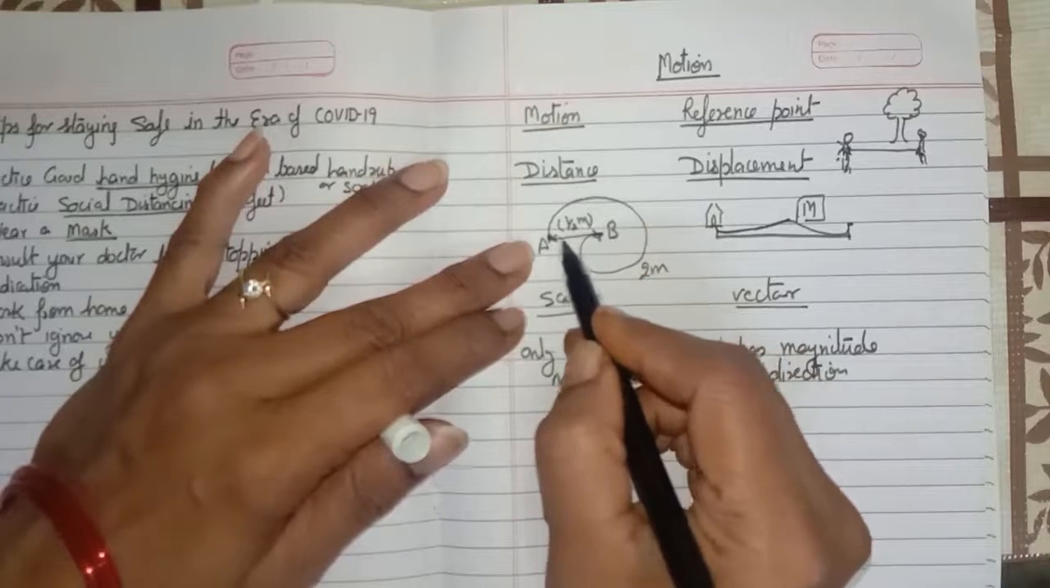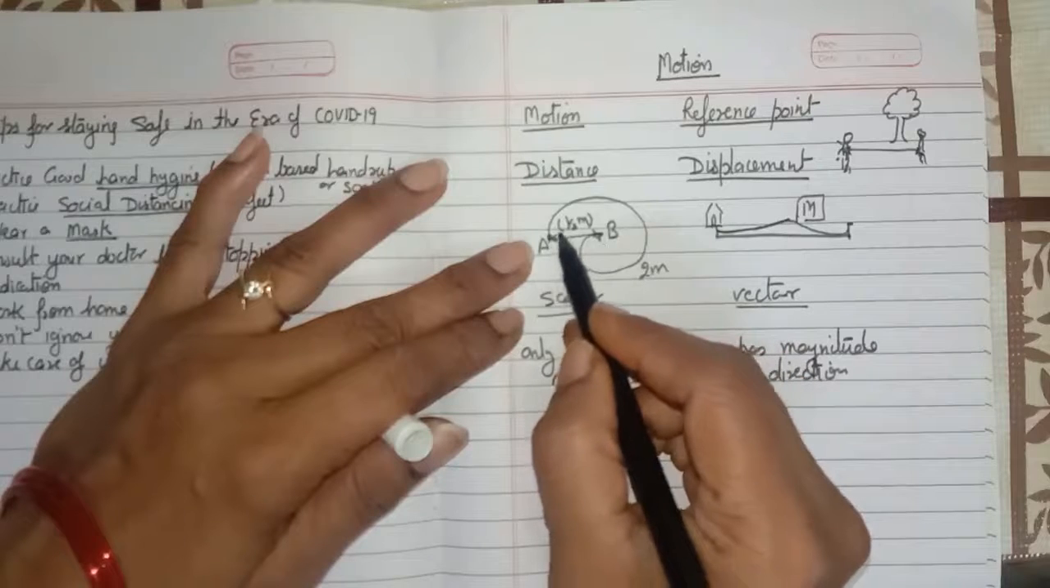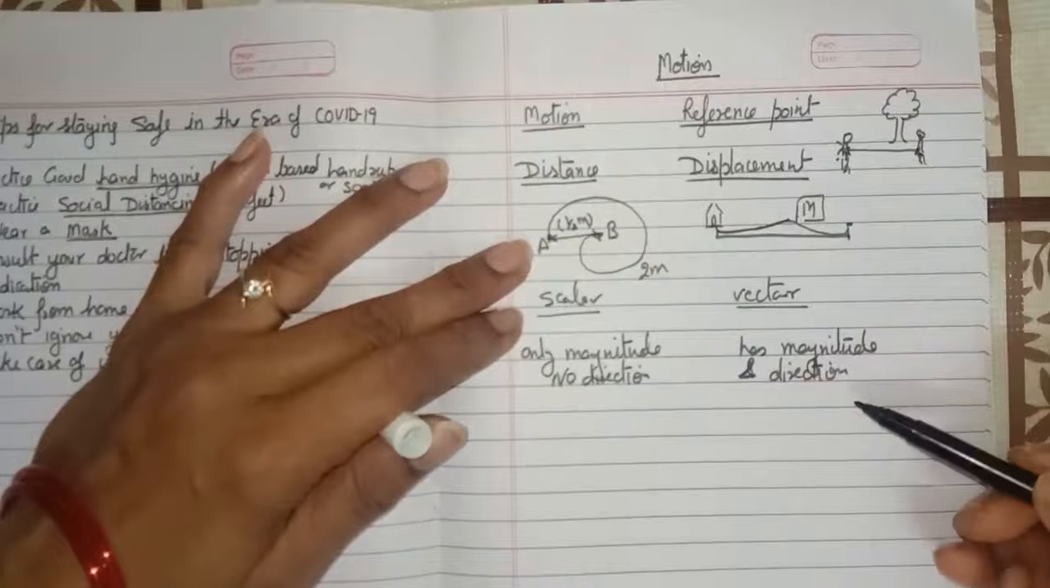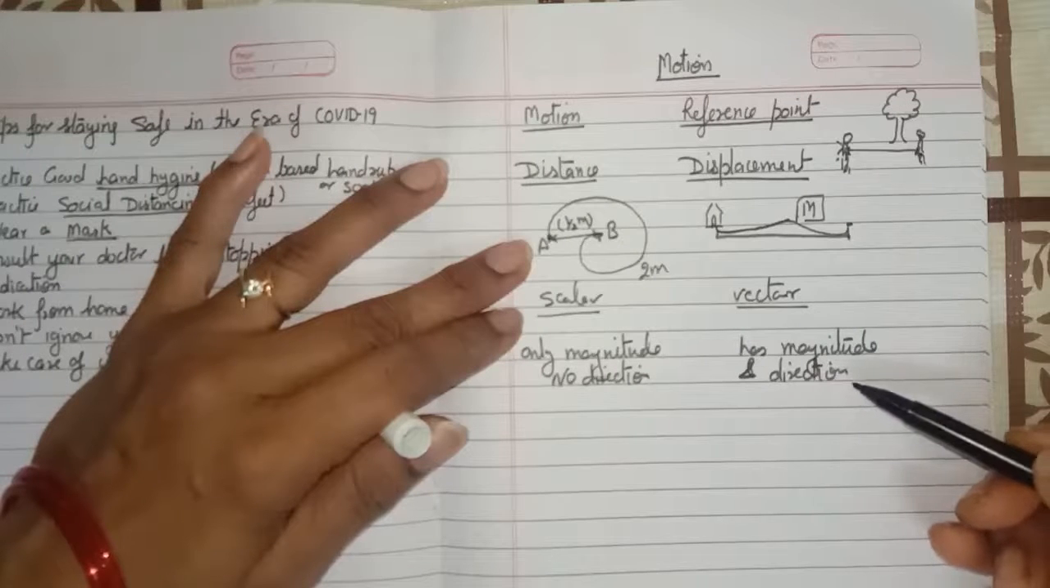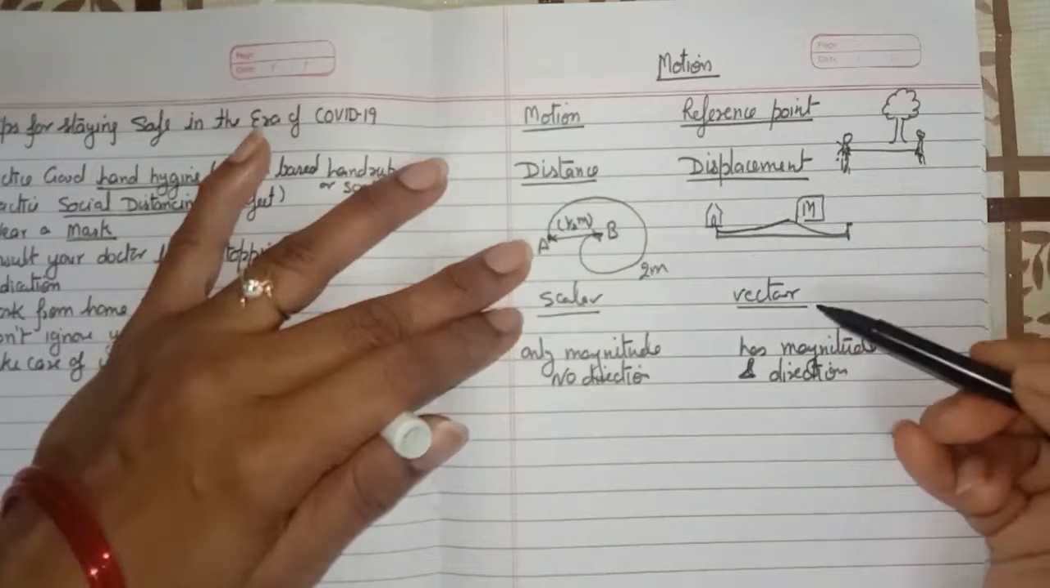So you have to explain the direction also. It means in the direction of east the displacement is half meter. So displacement has a magnitude as well as direction. So the quantities which have magnitude as well as direction are called vector quantities. That means displacement is a vector quantity.